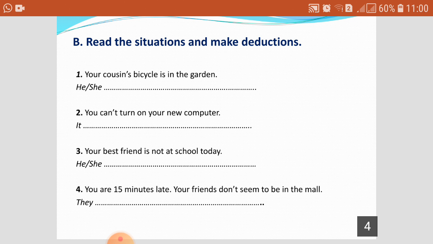That's all for now and for this lesson. Please, I want you to give me some deductions about these 4 sentences.